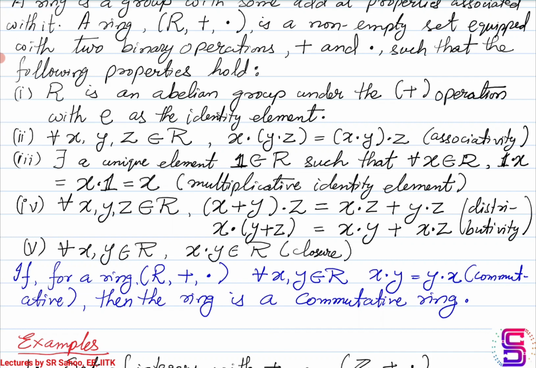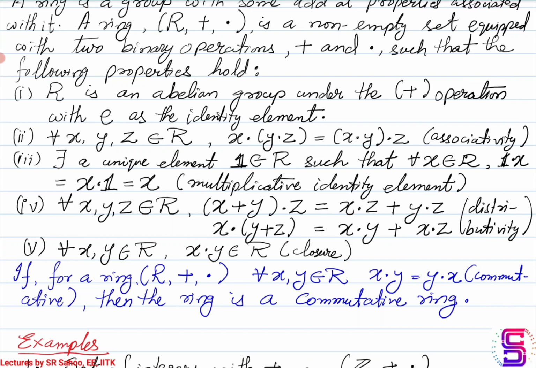Another form of distributivity is that if you take the plus operator between y and z and the resulting element is operated with x using dot, then it is the same as x operated with y under the dot operation added to x operated with z under the dot operation. This is the distributive property that triplets in R have to satisfy as far as both the operations are concerned.